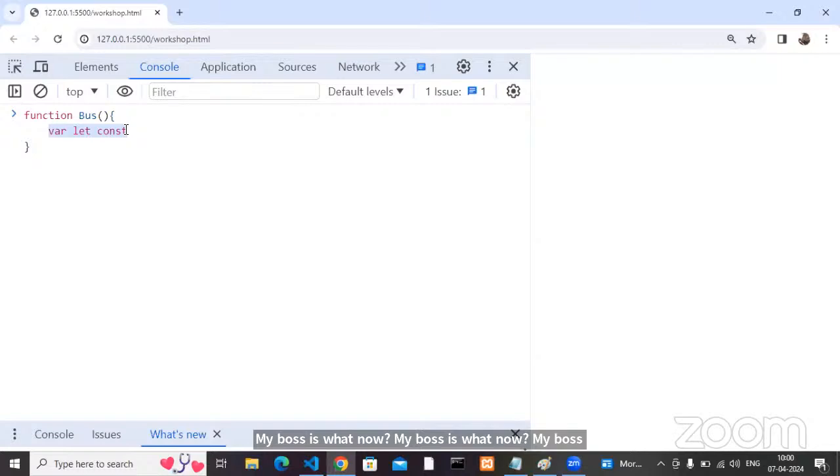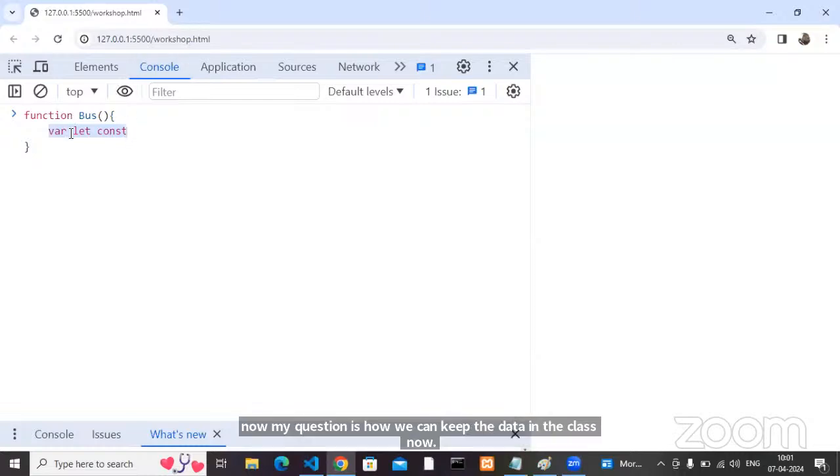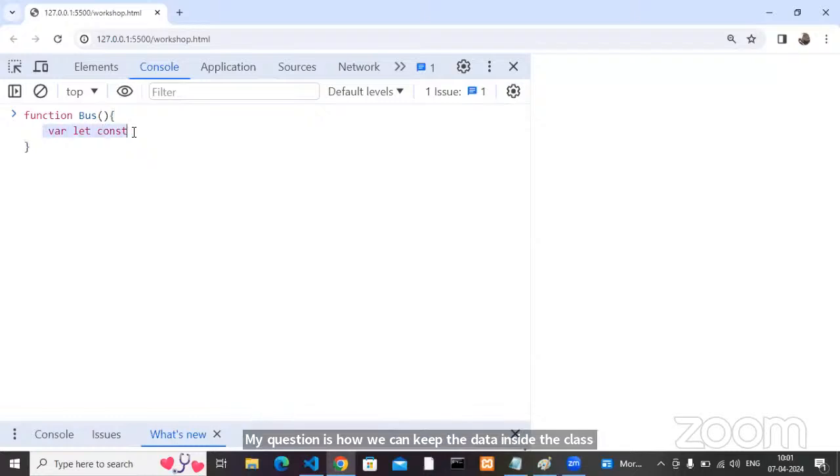Whenever it is a function, you can create local variables for that particular function by using let, const, or var, whatever you want. But I don't want to use my bus like a function. My bus is a class now. My question is how we can keep the data inside the class. That is the question.